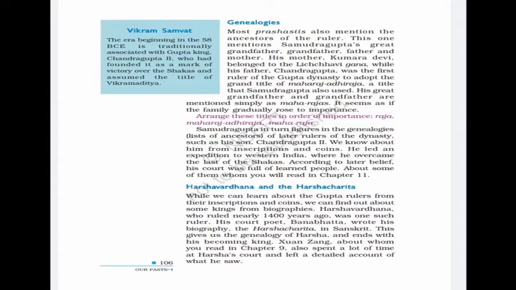Samudragupta's son Chandragupta II, we know about him from inscriptions and coins, and he overcame the last of the Sakas. Just underline the Sakas, inscriptions and coins. According to later belief, his court was full of learned people. In Chandragupta II's court, including Kalidasa and Aryabhatta, an astronomer, a lot of learned people were there.